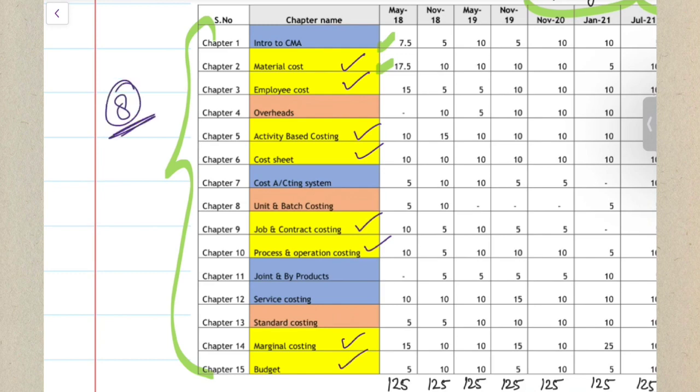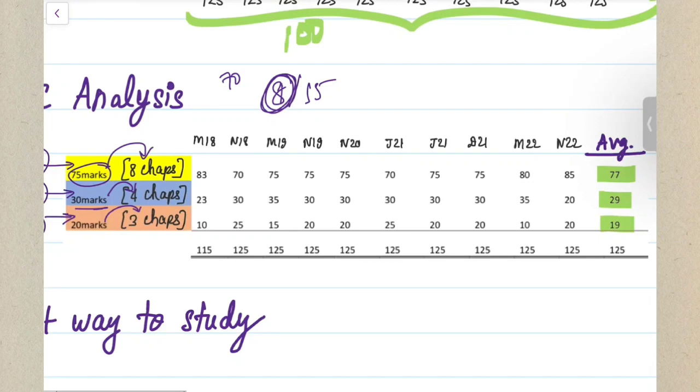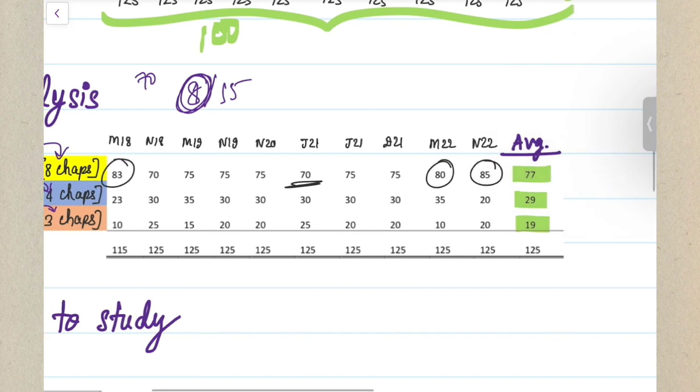These 8 chapters are the most important chapters in your examination, because as you can see here, in every single attempt they have covered around 70 marks in the examination at minimum. Sometimes they have also covered around 83 marks, and in your previous 2 attempts they covered around 80 to 85 marks. On an average, in an examination it comes up to 77 marks. Still, I'm giving you the minimum: 70 minimum is going to come in your exams for sure. So you can rely on these 8 chapters.